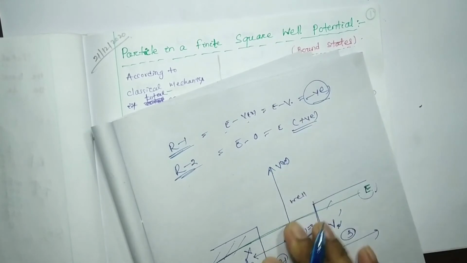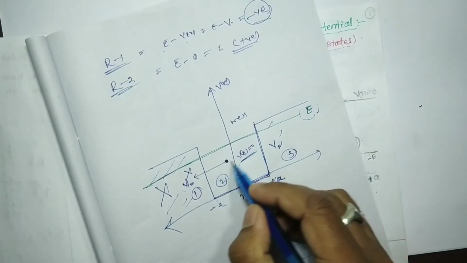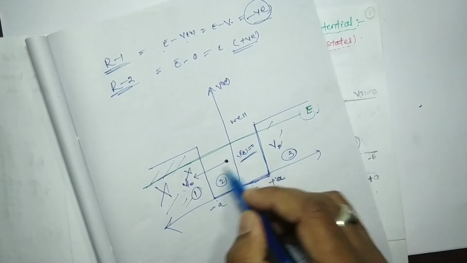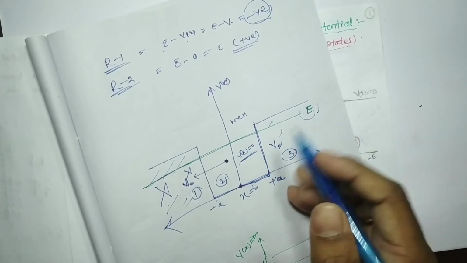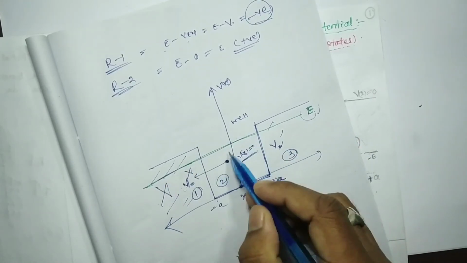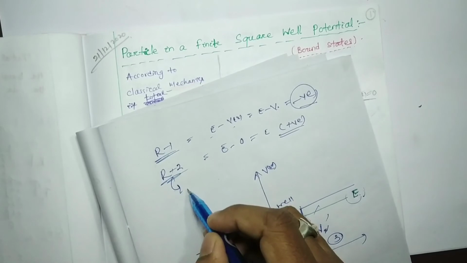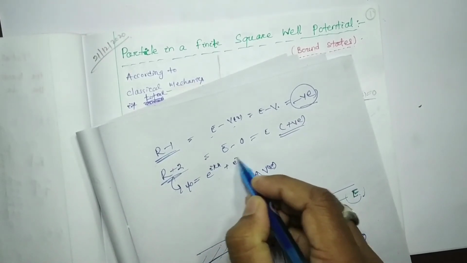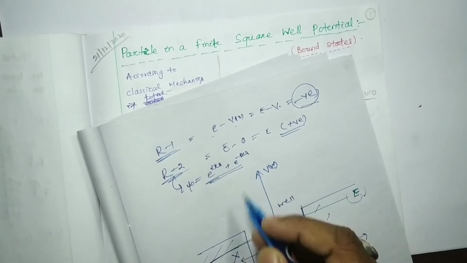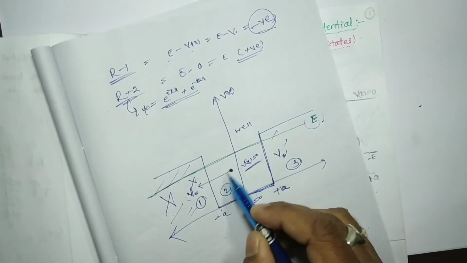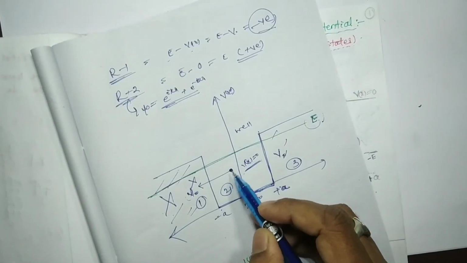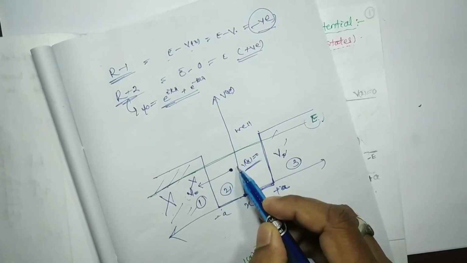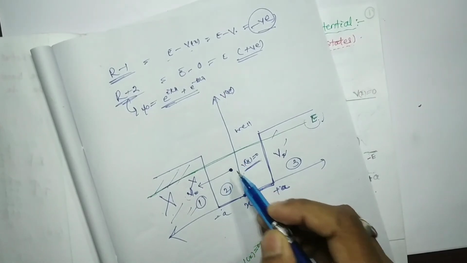That means the particle can move in this region with oscillatory behavior. Oscillatory behavior means the wave function we find in region 2 will be of the form e to the power ikx and e to the power minus ikx, or we can say a scattered state. In region 2 the particle is in the scattered state.